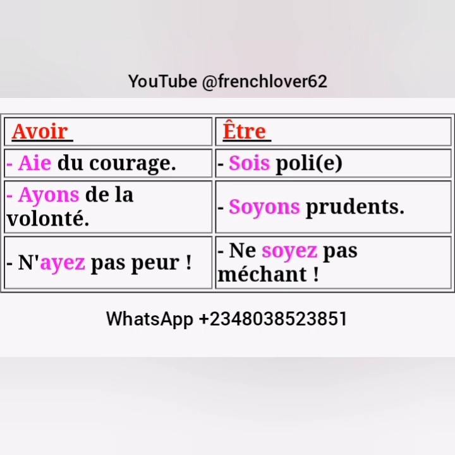Normally you add ES when you conjugate with ER, but you have to remove the S in the present tense. But for the other groups, that's second group verb ending with IR, and then third group verb ending with DRE, TRE, OIR, you maintain the S in the tu form. You don't remove it, you maintain it.